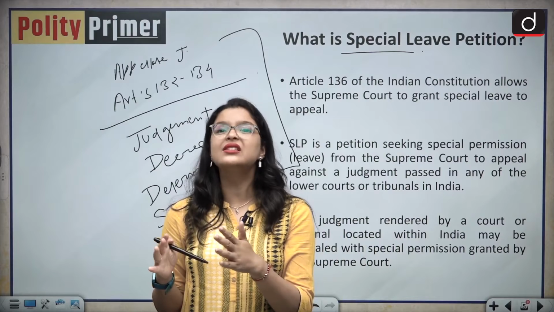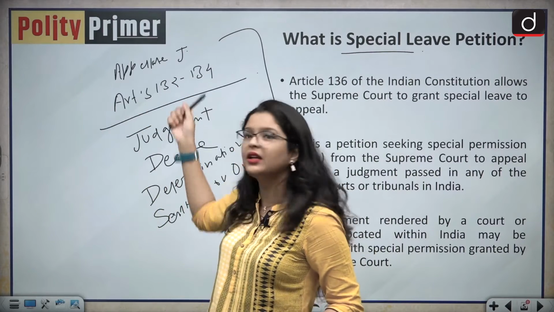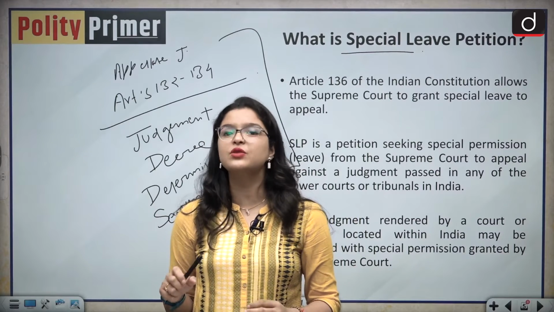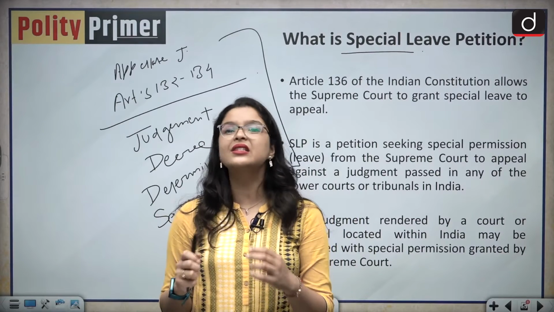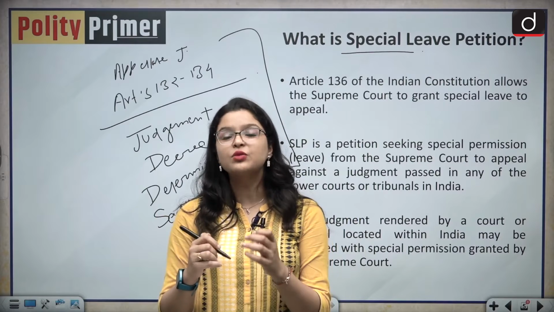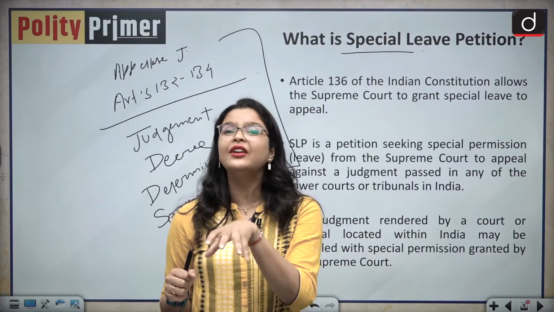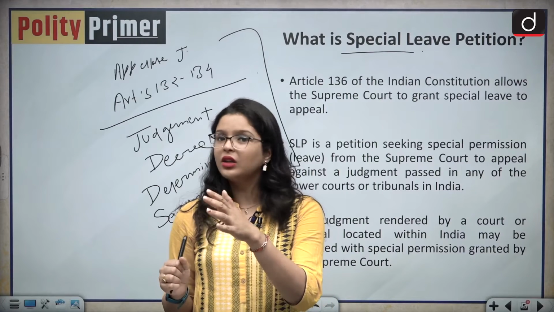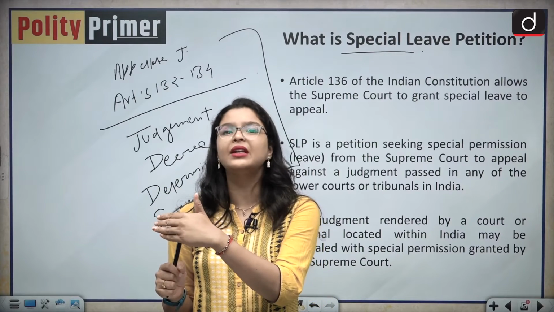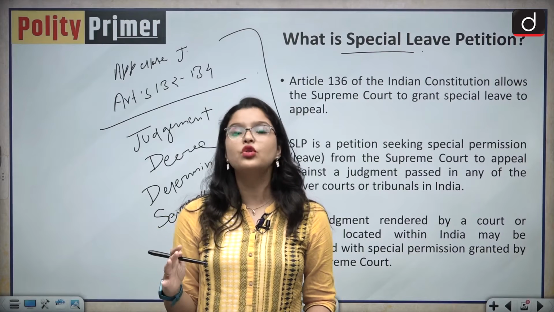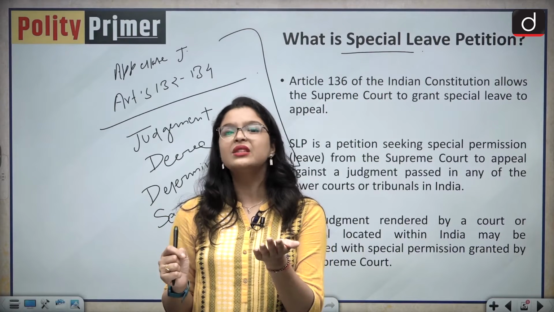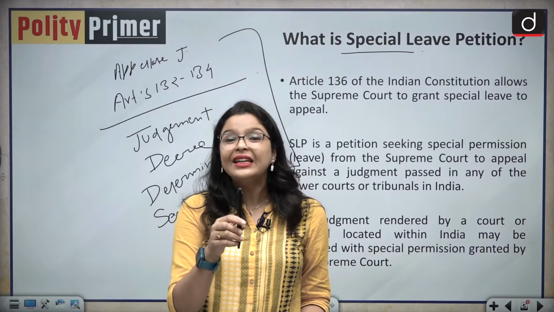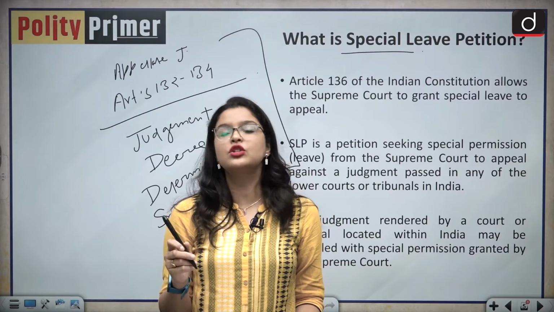And this distinguishes this article from Articles 132 to 134. Under Articles 132 to 134, you can only appeal against the judgment given by the High Court. But in this case, this is not so. You can appeal against the judgment of any court or tribunal located within the territory of India, the only exception being the Armed Forces Tribunal, the decision of which is not appealable directly to the Supreme Court. But apart from those cases, you can present a special leave petition to the Supreme Court under this article against the judgment of any court or tribunal in the territory of India.